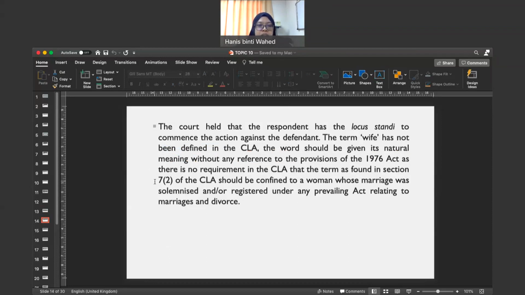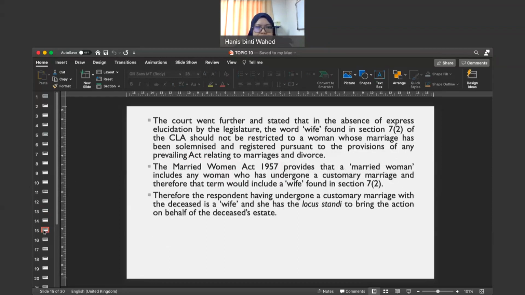So, and then if you read more about this case, you'll see that the court further referred to the Married Woman Act 1957, which said that a married woman includes any woman who has undergone a customary marriage. Jadi it will include those who married under customary marriages. Yeah. So the plaintiff dalam kes ini was entitled to claim for loss of support. Okay.